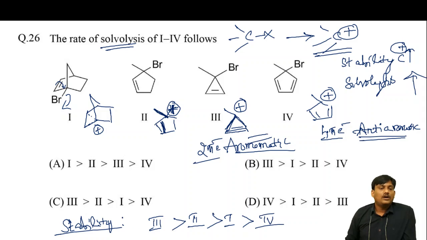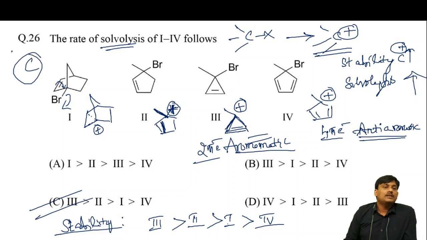So what is the order of solvolysis? The solvolysis order will be 3 greater than 2 greater than 1 greater than 4. What is the correct option? C is the correct option.